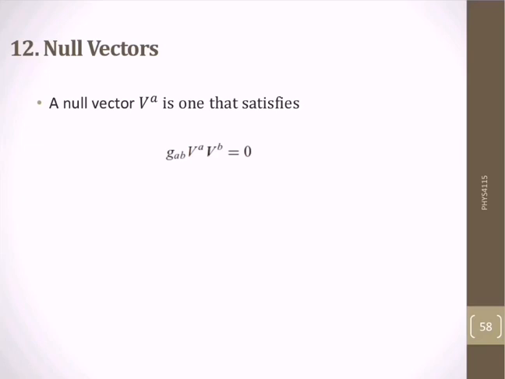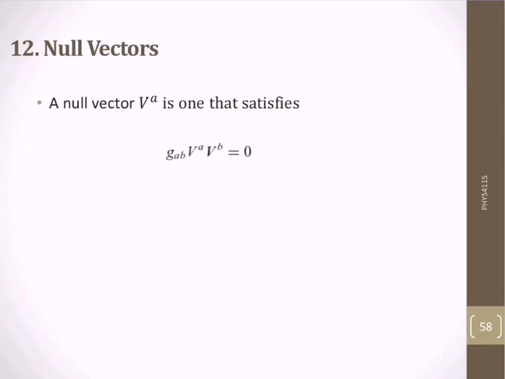If we have the covariant metric and two vectors written in contravariant form, v^a and v^b, and we get a result equal to 0, then the vector is called a null vector.